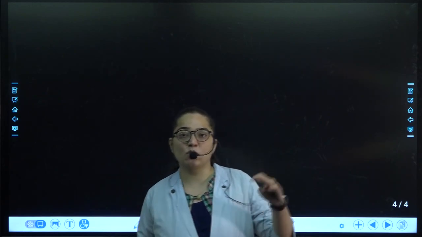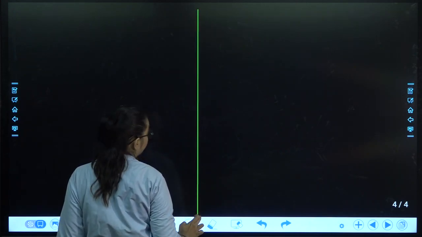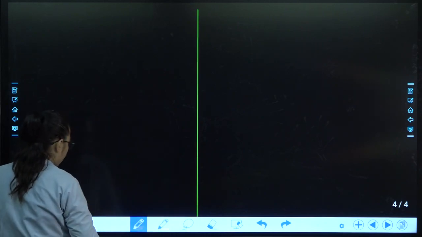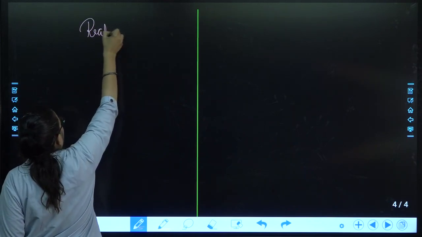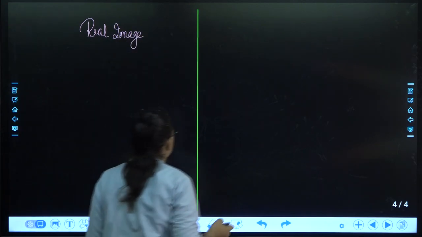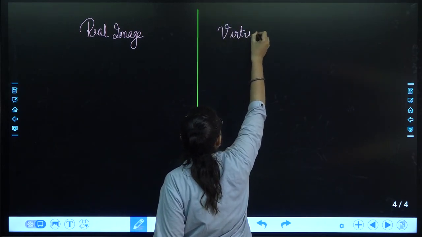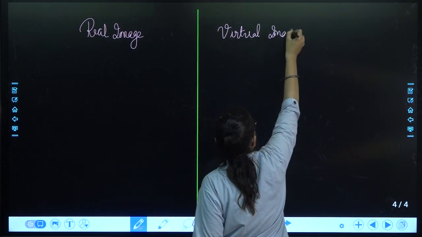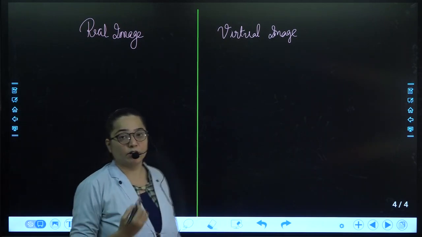Either it is a real image or a virtual image. What is the meaning of the word real image and virtual image?